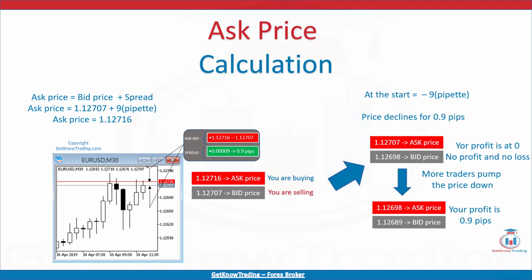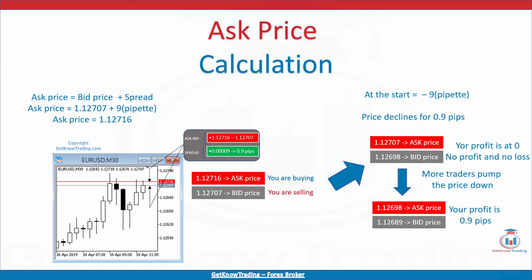Here is an example with ask price. For example, let's say you want to sell Euro-USD pair where bid price is 1.12707 and ask price is 1.12716. The price you will pay will be the bid price because someone on the market is ready to buy from you that pair for that price. At the start, you will be in minus for the spread, which is the difference between bid and ask price.